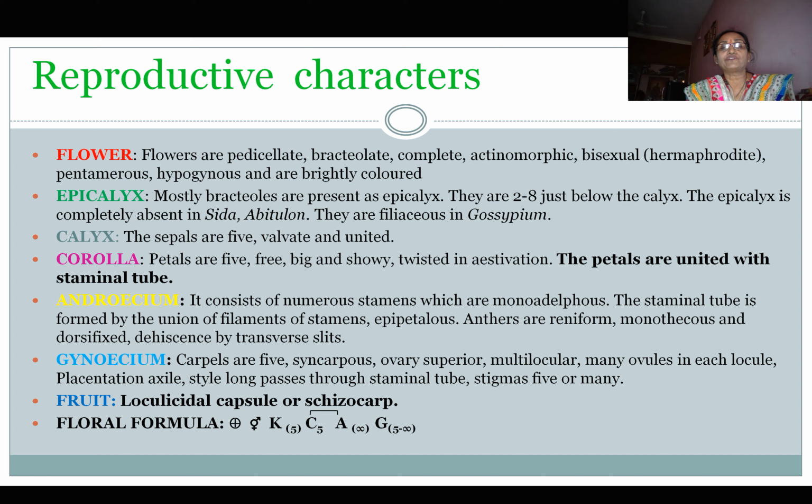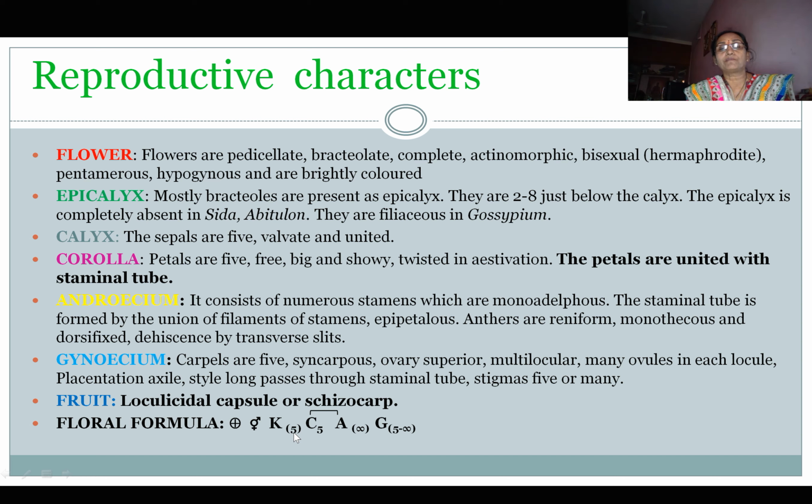Gynoecium. It is made up of 5 carpels. They are syncarpous, ovary superior, multilocular, many ovules in each locule, and placentation is axile. Style long, passes through the staminal tube. Stigma 5 or many. Fruit, loculicidal capsule or schizocarp.